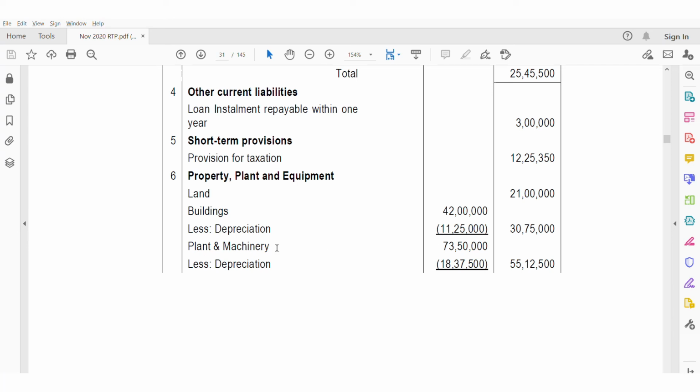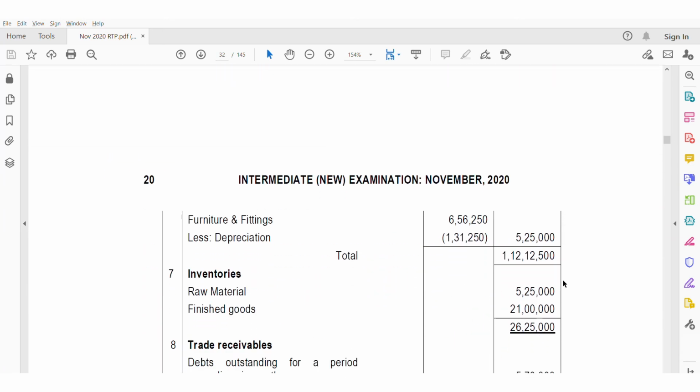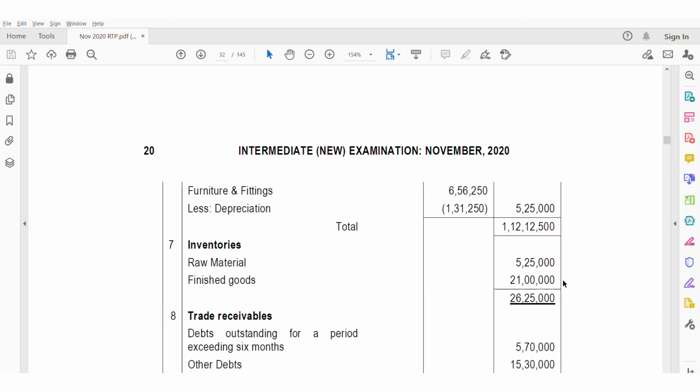And next, coming to plant and machinery, similarly they have given historical cost 73,50,000 and net of depreciation they had given 55,12,500. The difference between these two is 18,37,500. This we have calculated and shown as depreciation, and the net amount is shown in the outer column. Next, coming to furniture and fittings.